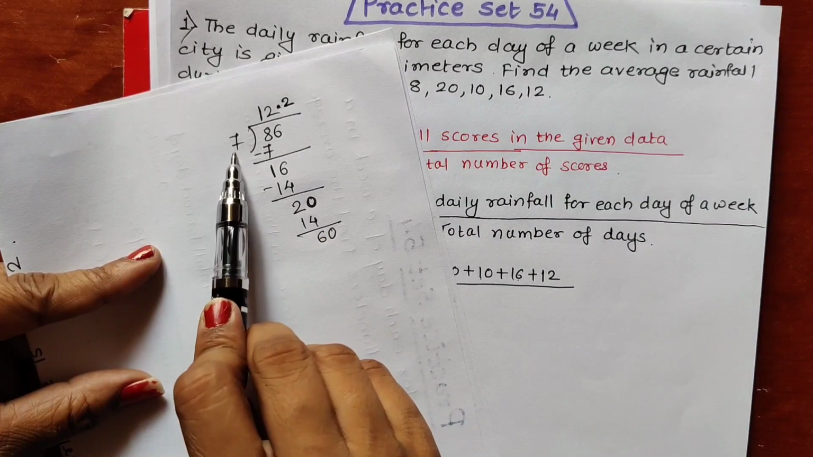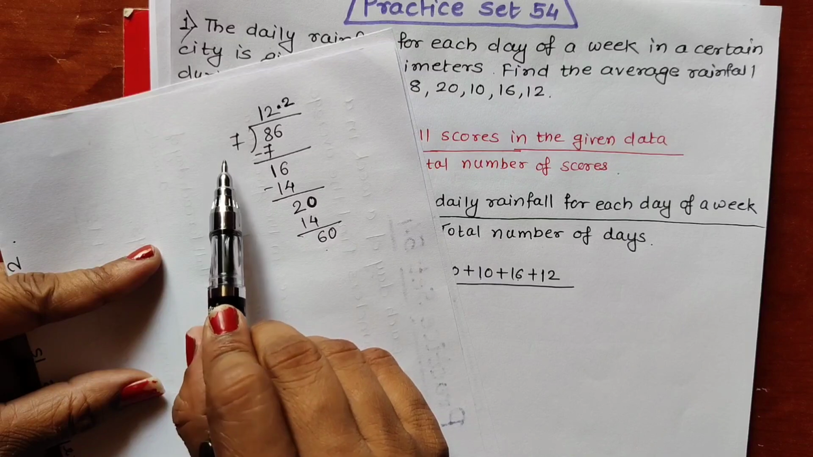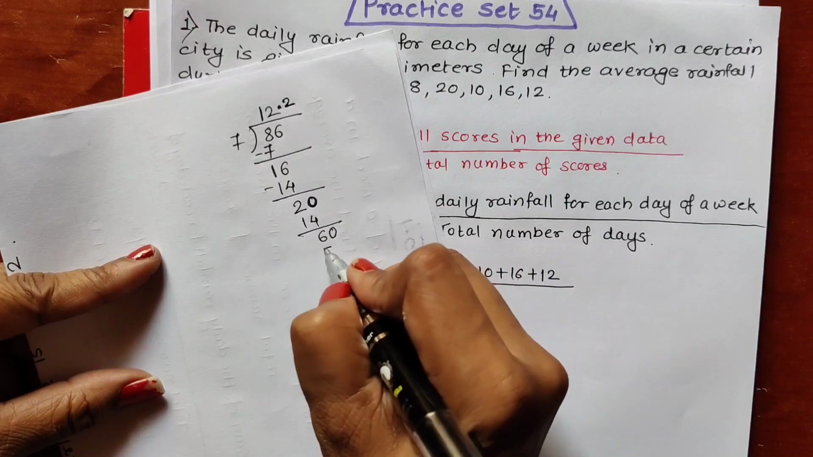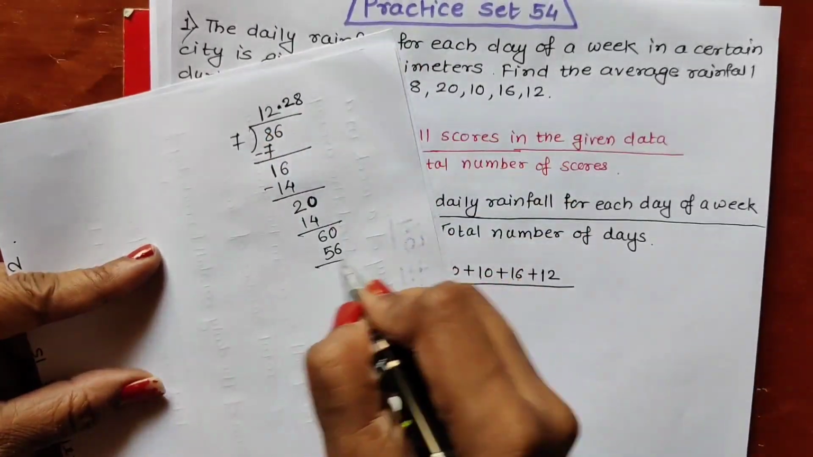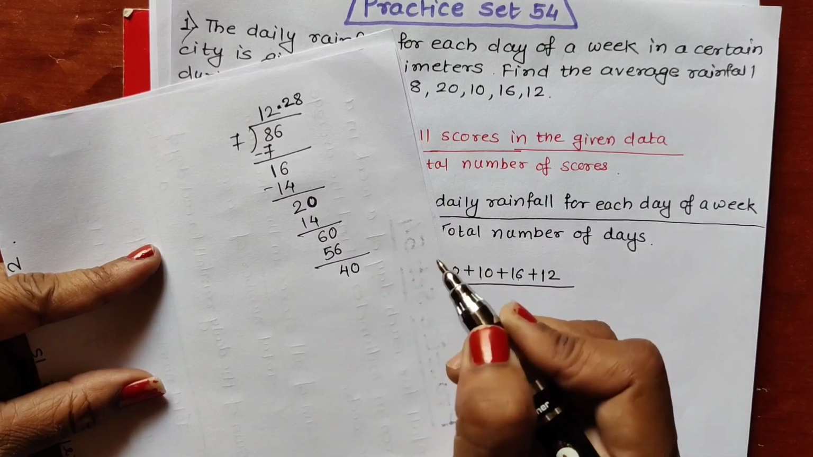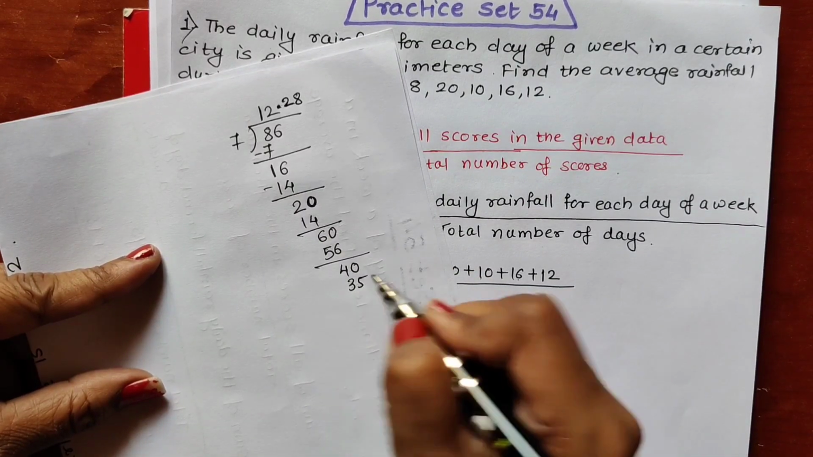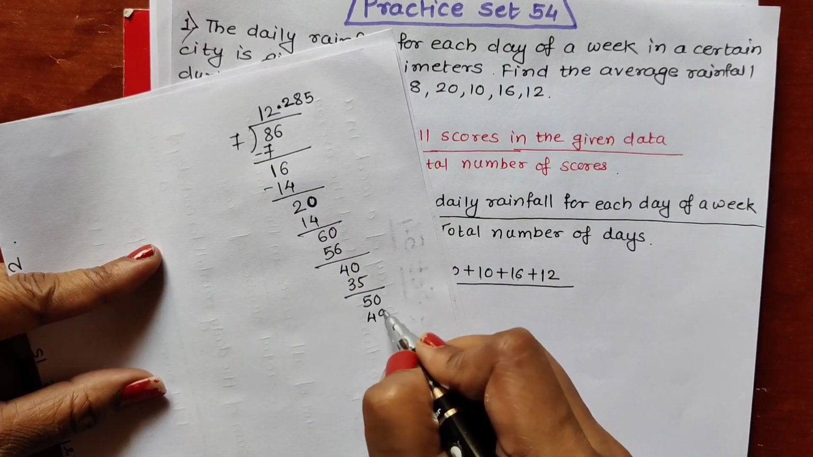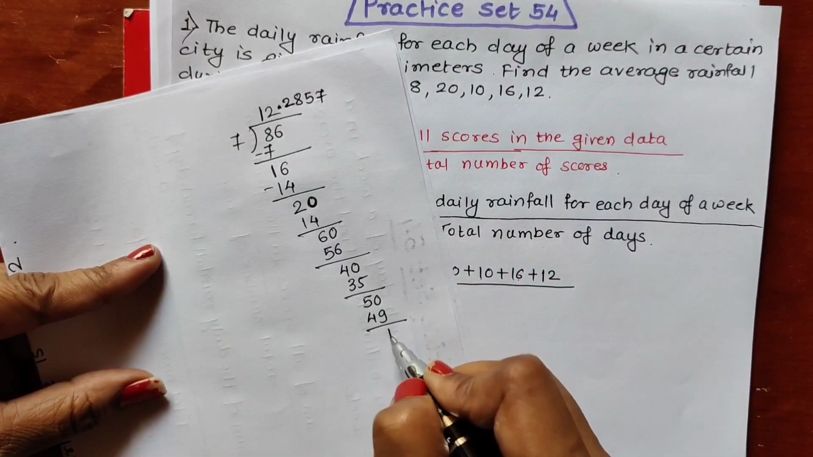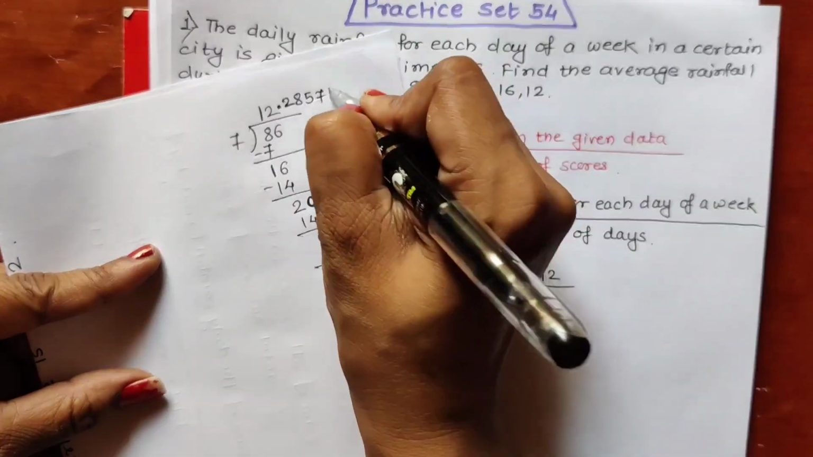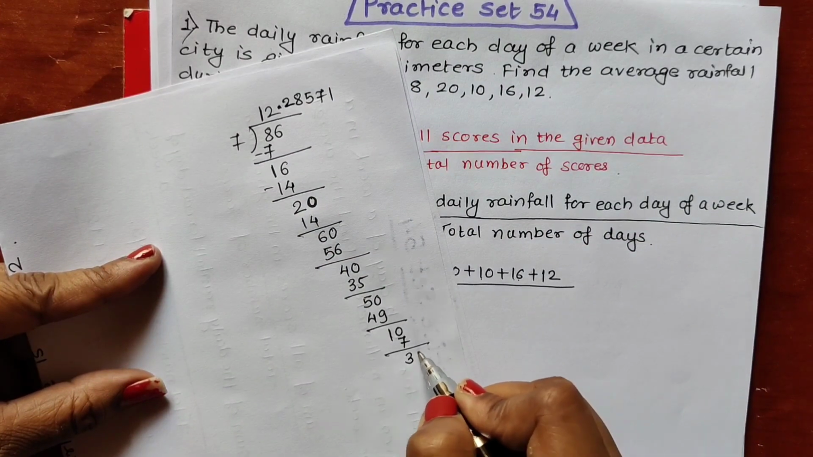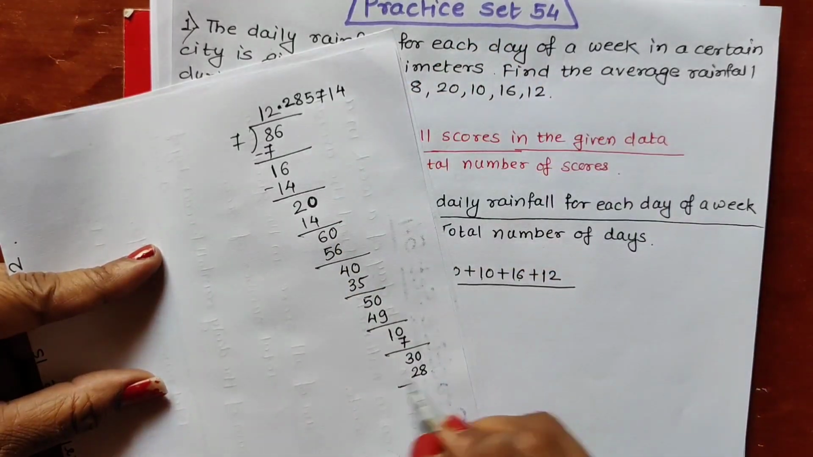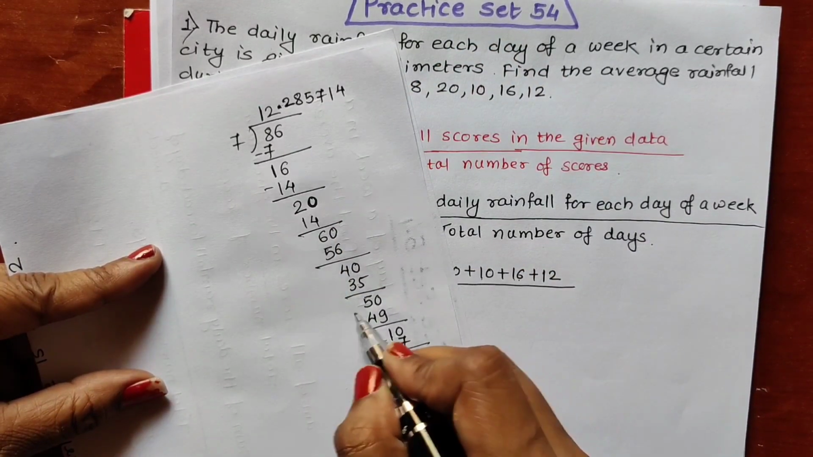Now see children, after that we are getting 60. 7 7s are 49, 7 8s are 56, correct? 7 8s are 56. Again 4 remaining, we have to put the 0. 7 5s are 35. 5 remaining, we have to put the 0. 7 7s are 49. 1 remaining, we have to put the 0. 7 1s are 7. 3 remaining, we have to put the 0. 7 4s are 28. 2 we are getting, okay?